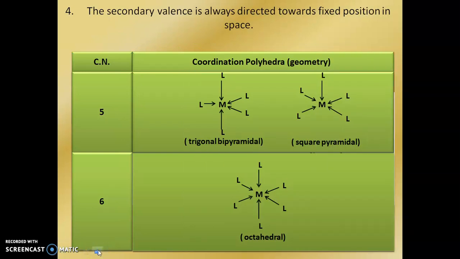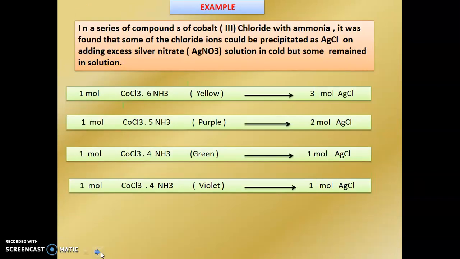The next postulate is that the secondary valency is always directed towards a fixed position in space. This means if the complex has 5 ligands, they arrange themselves around the metal in such a way that they form a trigonal bipyramidal or square pyramidal shape. Or if they have 6 ligands, they arrange themselves in such a way that they form octahedral complexes. For example, for Werner's theory, in a series of compounds of cobalt chloride with ammonia,